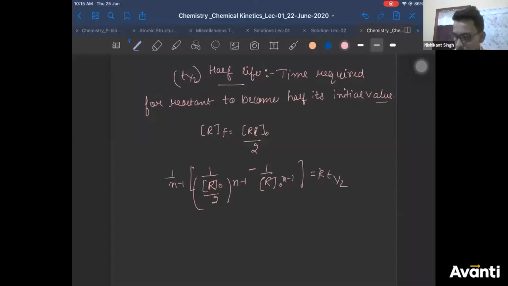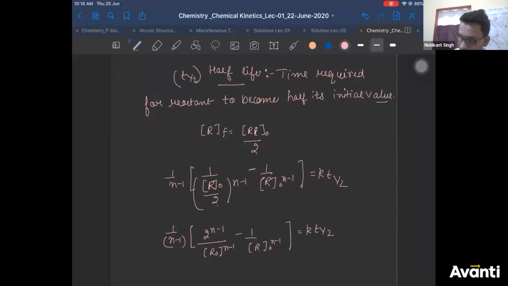So now, what you can do here is, you take 1 by n minus 1 constant, right? Now, this 2 will go up and you'll get 2 power n minus 1 divided by R naught power n minus 1, minus 1 by R naught power n minus 1. This is equal to K T half. Correct? Now, what can you do? You can take R naught power n minus 1 as constant outside.